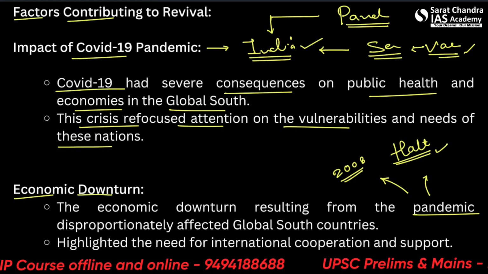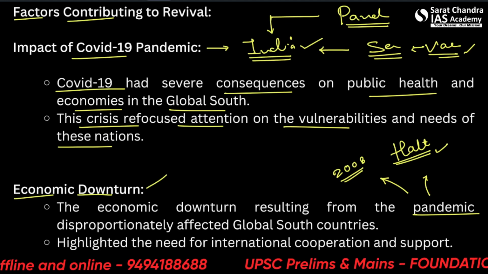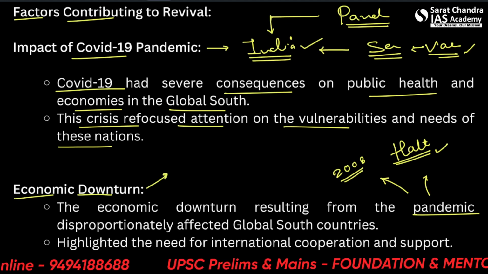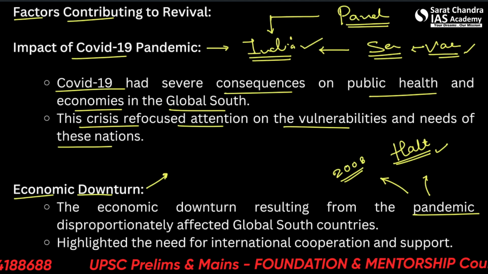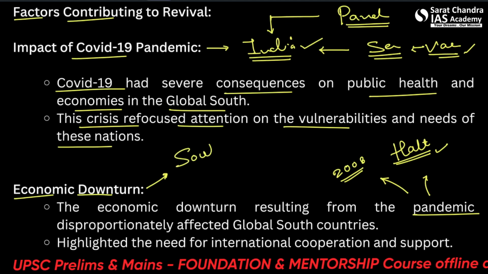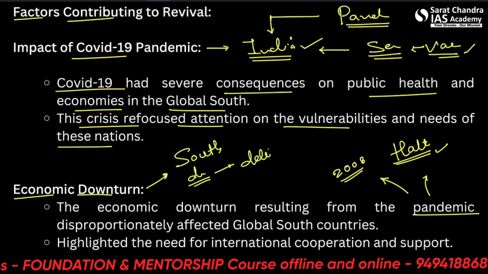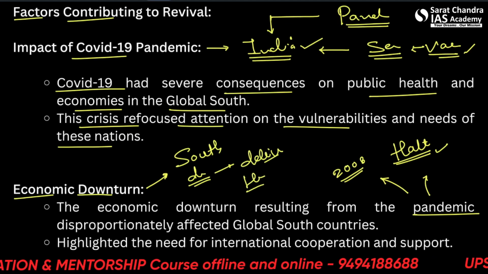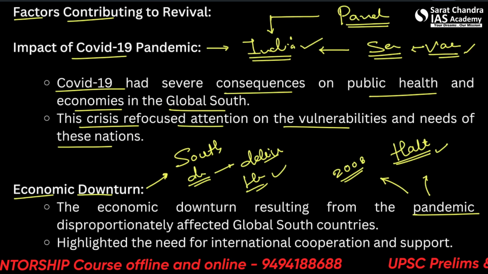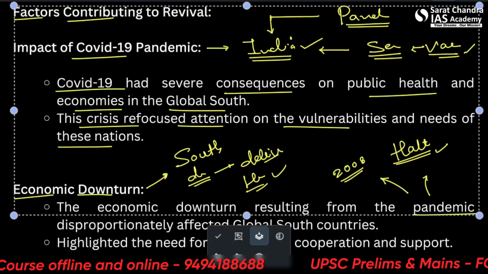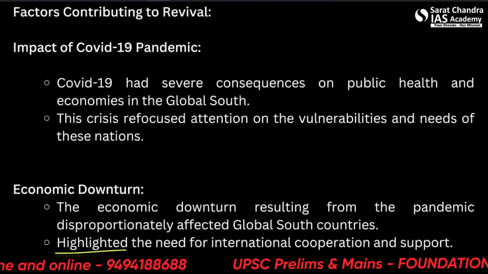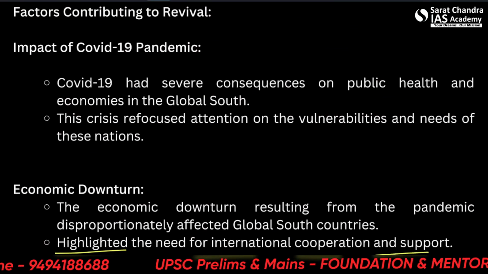So the northern sphere relies mostly on its luxury items, let's say. The south is developing. The south is more focused towards the delivery systems, the health systems, the basic systems. And they triumphed in this pandemic, which highlighted the need for international cooperation and support.